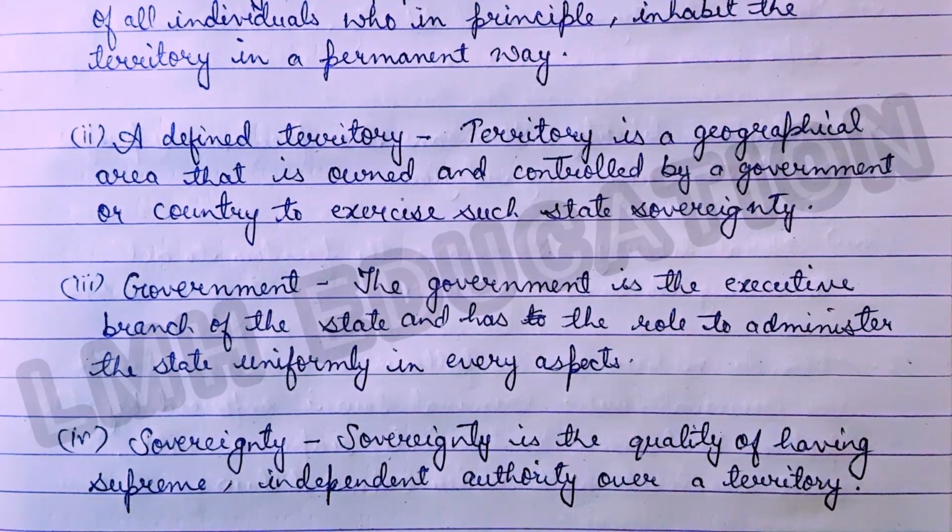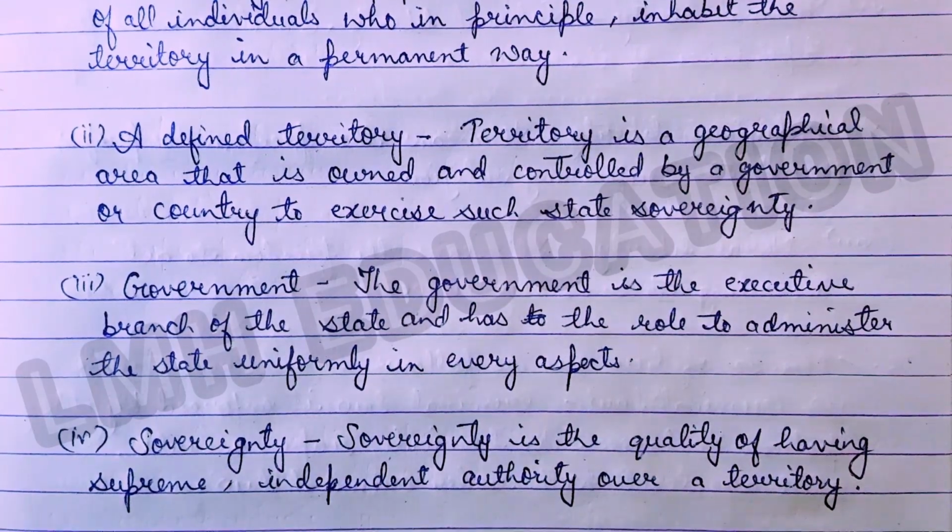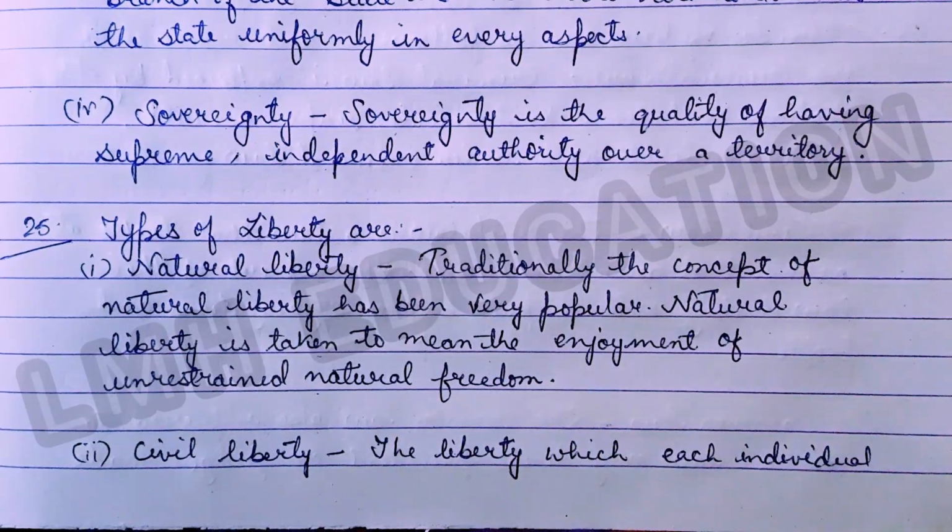The first one is a permanent population. The second is a defined territory. The third one is a government. And the fourth is sovereignty. So in this way, your answer of question number 24 is completed. Now we will move on to next question. Now this is the answer of question number 25.